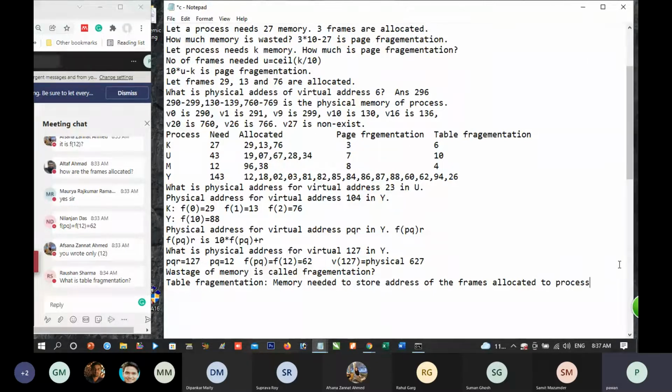A process needs 27 memory. 3 frames are allotted. To store the address of each frame, 2 digits are needed. So 6 units of the memory has wasted for that purpose also. Is this clear to you?